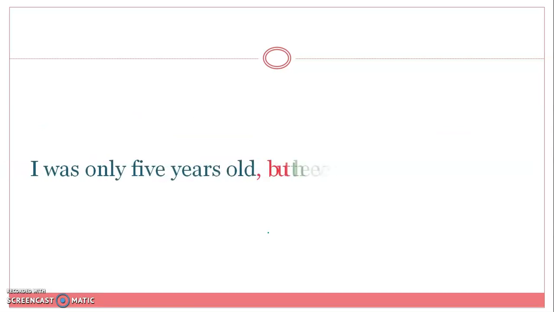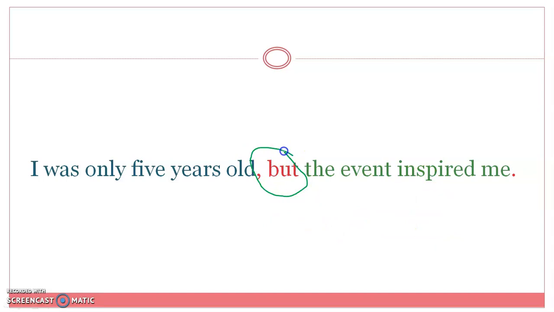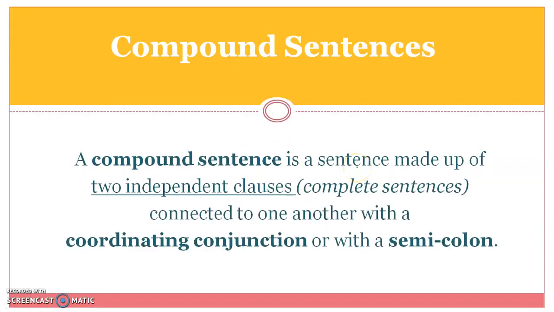The first one is, I was only 5 years old. The other idea is, the event inspired me. And I combine these two with the word but. Therefore, a compound sentence is a sentence made up of two independent clauses, that is, complete sentences, connected to one another by either a coordinating conjunction or a semicolon.